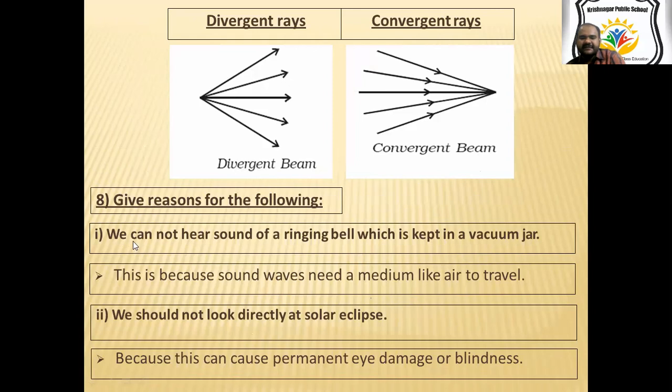Next, give a reason why we can't hear the sound of a ringing bell kept in a vacuum jar, but we can see it. Why? Because sound needs a medium to travel, but light does not need any kind of medium to travel. It can travel through every medium.